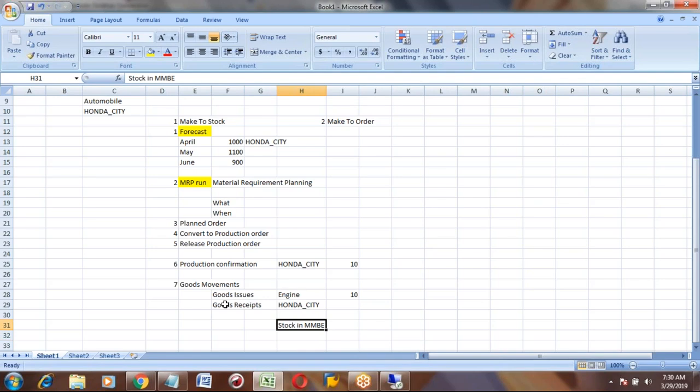You can see the stock of your Honda City, 10 units.